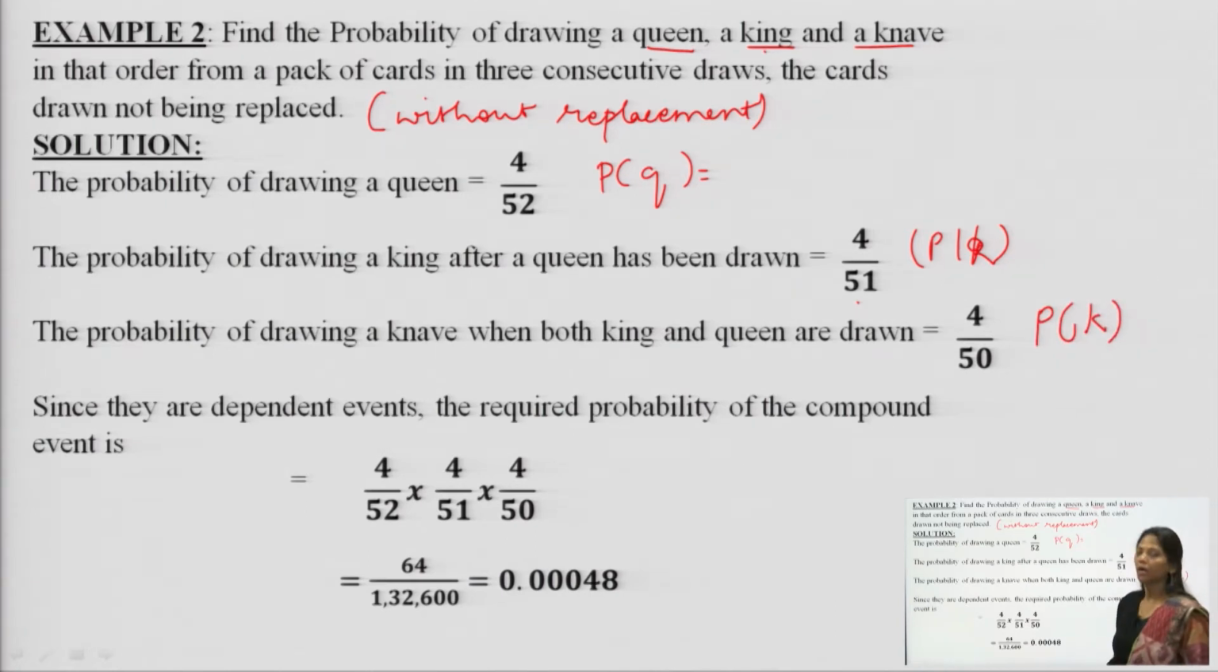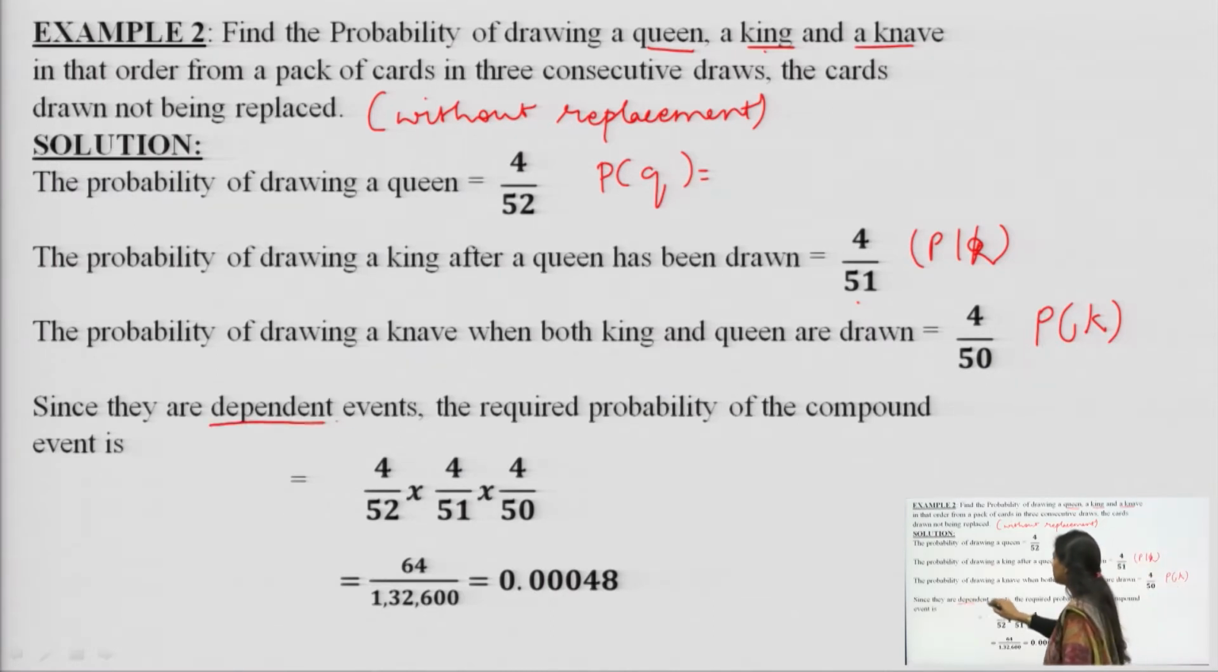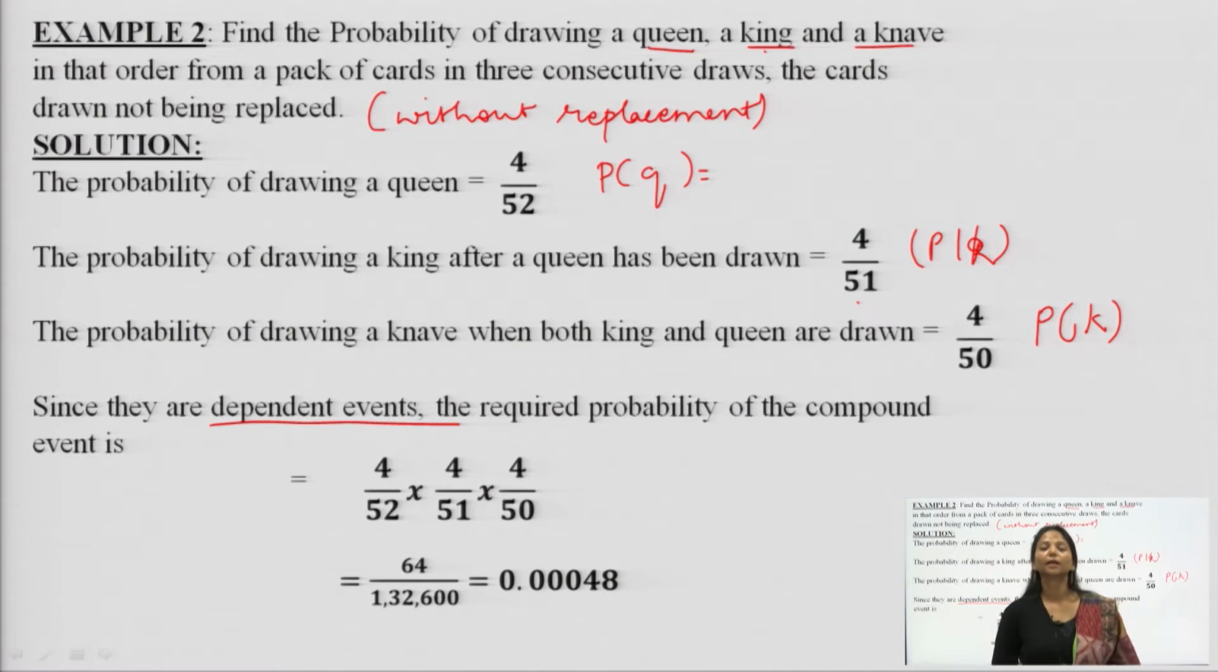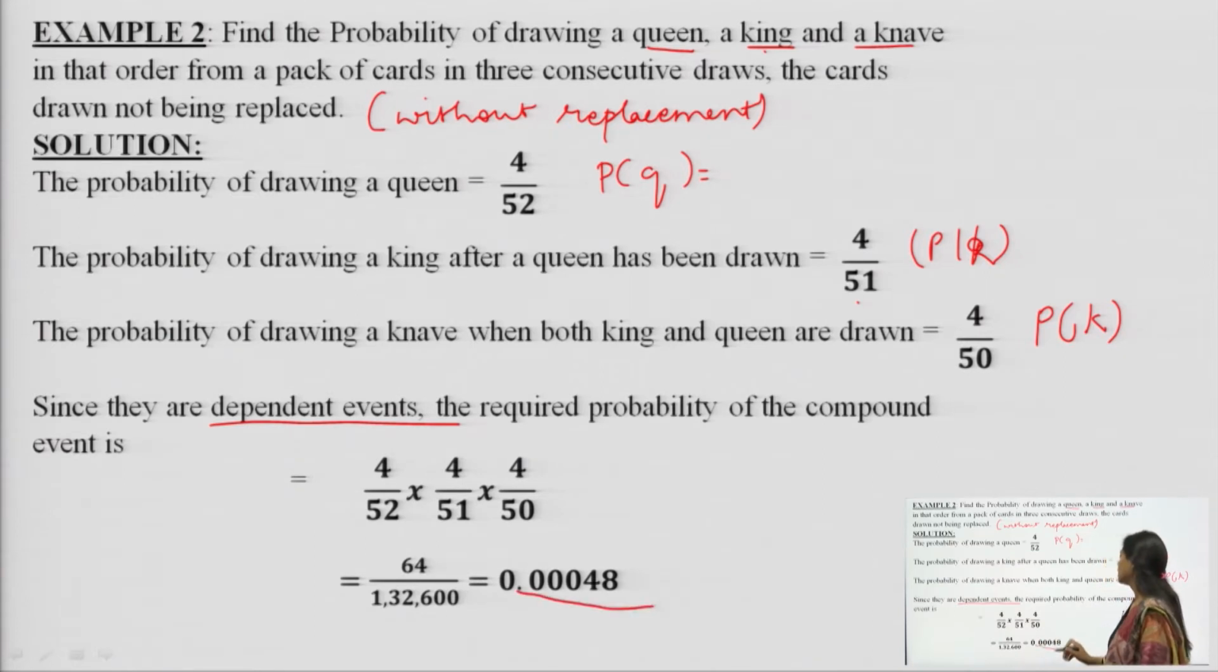So, the probability of a knave is equal to 4 over 50. Since all are dependent events, depending upon one another because we are supposed to draw them one after the other, we will apply the conditional probability and multiply all of them. We have 4 over 52 multiplied by 4 over 51 multiplied by 4 over 50, and this works out to be 0.00048.